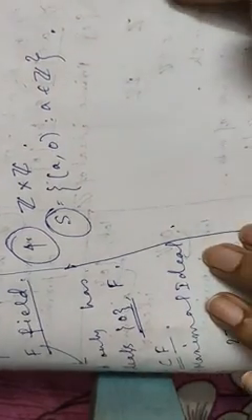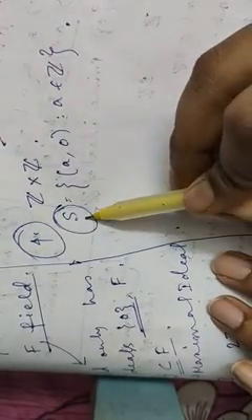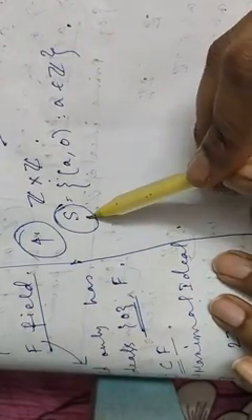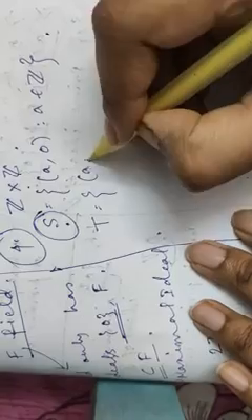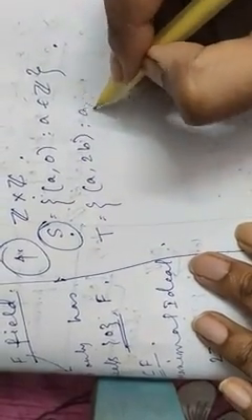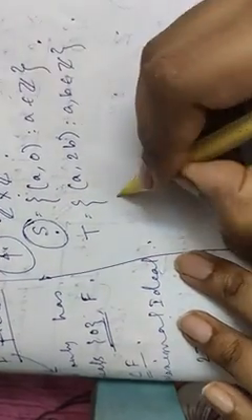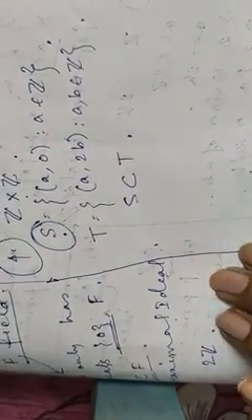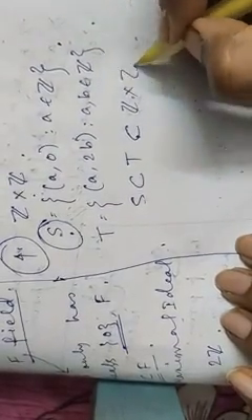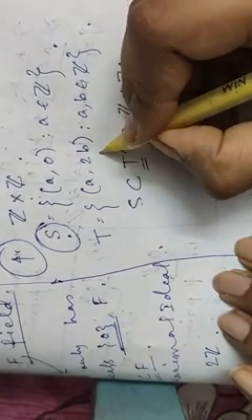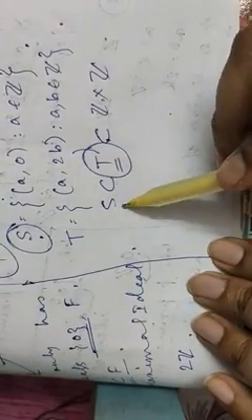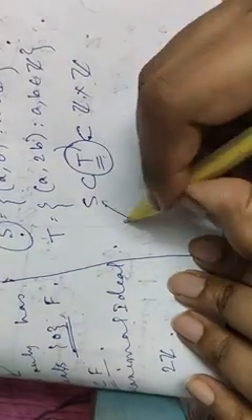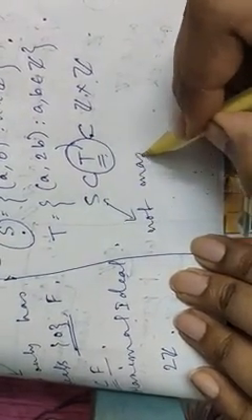So for that reason, if we find some ideal which is greater than S but lesser than Z cross Z, any proper ideal, then we can say that S is not a maximal ideal. For that reason, consider the set T equals (a, b) such that a, b belongs to Z. Then obviously S is a proper subset of T, right? And T is also a proper subset of Z cross Z, which again forms an ideal of Z cross Z. So we get one proper ideal which is greater than S but lesser than Z cross Z. So this S is not a maximal ideal.